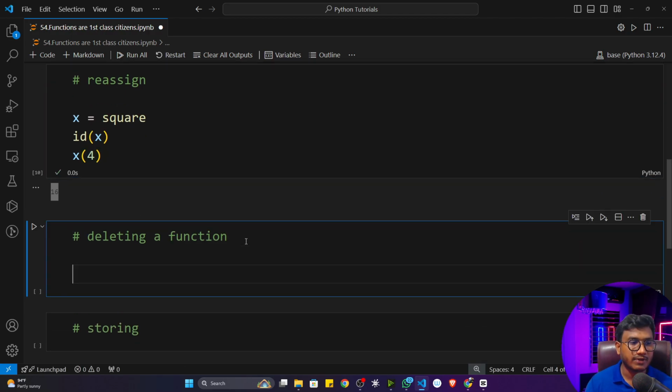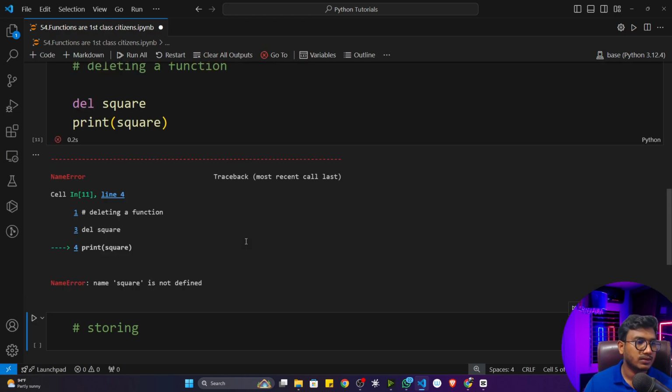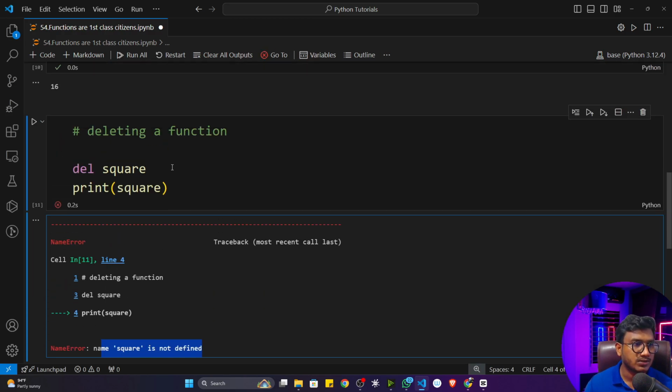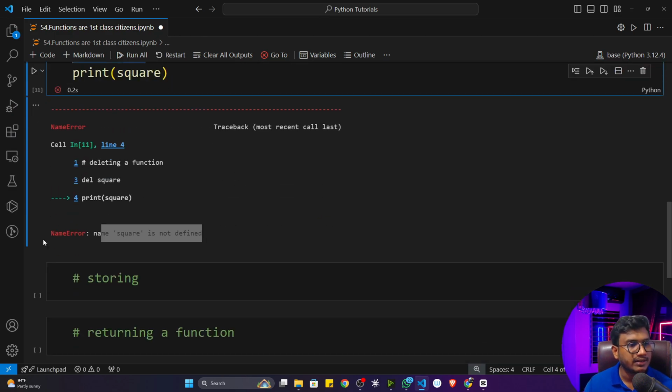Now you can also delete a function object. Let's say I use the del keyword and mention square. Now if I print square, see, it tells me square is not defined, because the square object is already deleted here. I hope you got it, right?